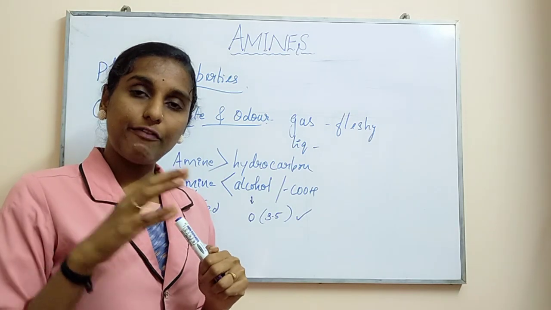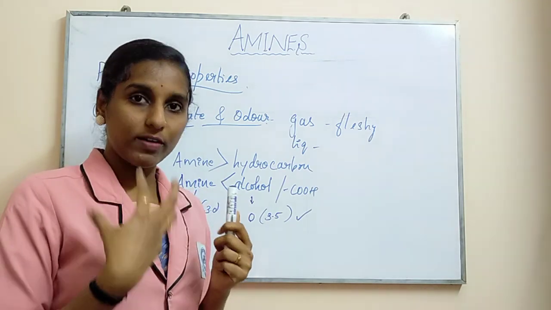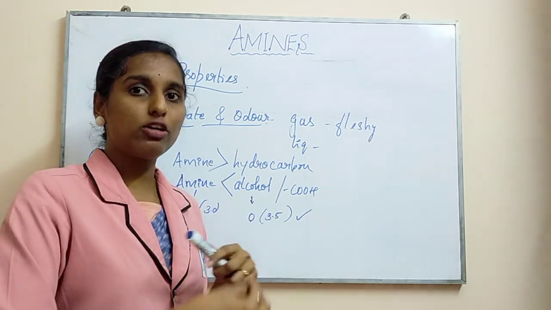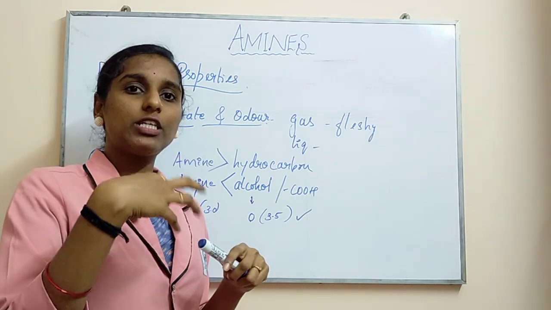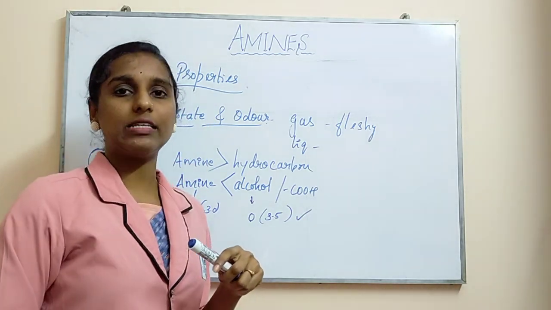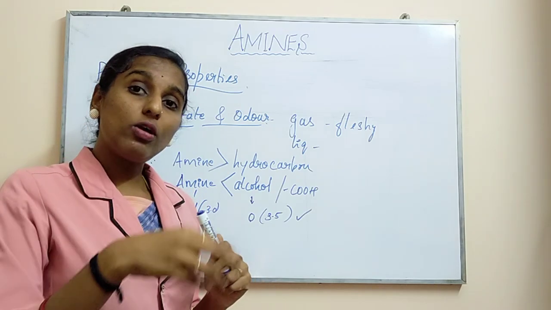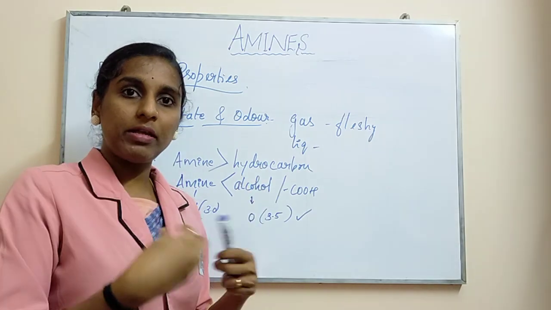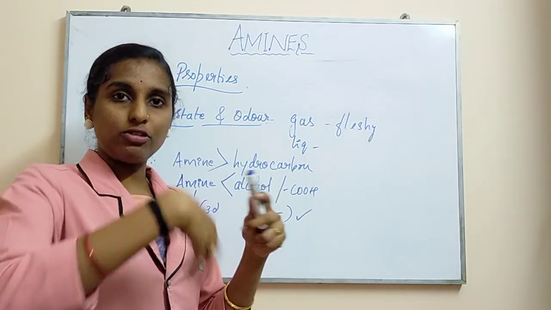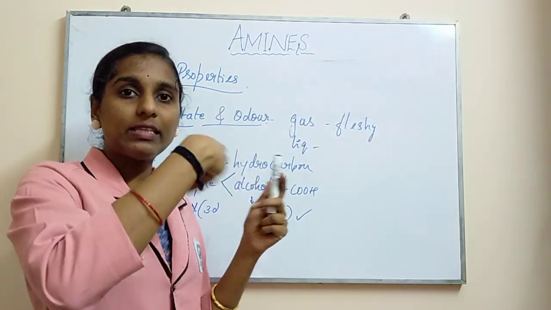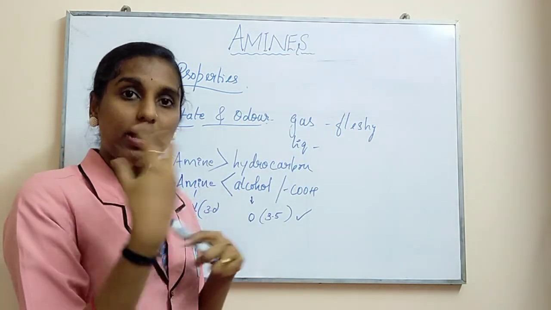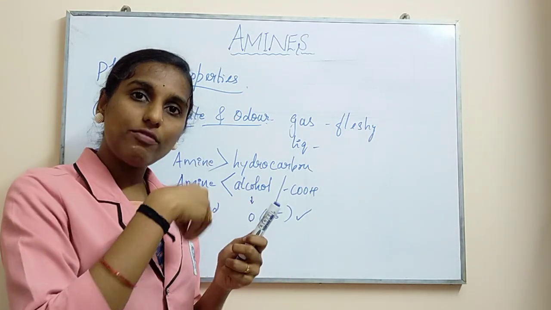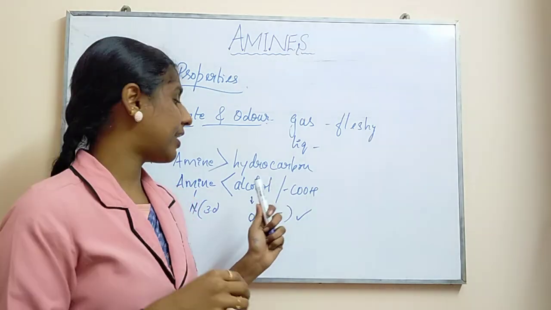So the solvation effect increases when you go with the lower amines. As the number of carbons or bulky groups increases, the solvation effect in water starts decreasing. Why? Because the non-polar nature of the alkyl group takes over. As the size increases, going from primary to secondary and secondary to tertiary, more alkyl groups and more bulky groups will come, which are non-polar in nature. So the solvation effect in water will go on decreasing.